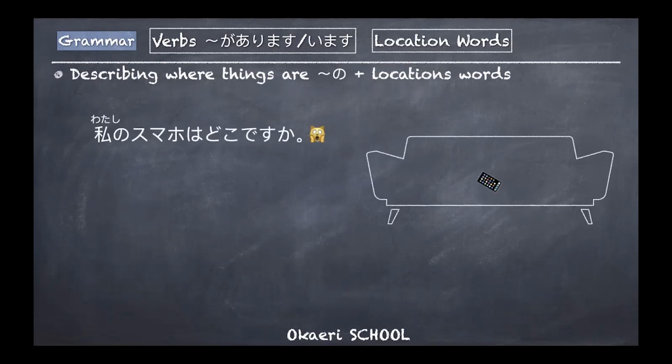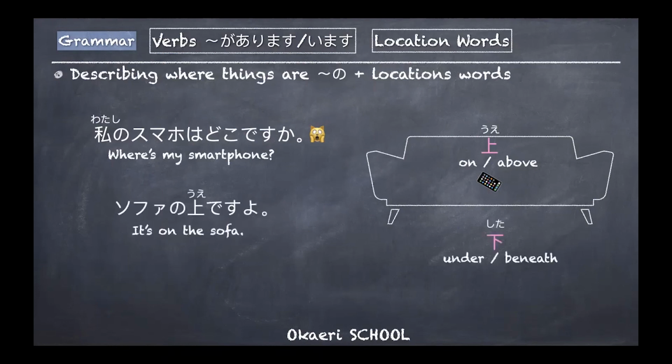私のスマホはどこですか? This is what I usually say. 私のスマホはどこですか? Where's my smartphone? Ah, it's on the sofa. How do we say this in Japanese? 上. ソファーの上です.